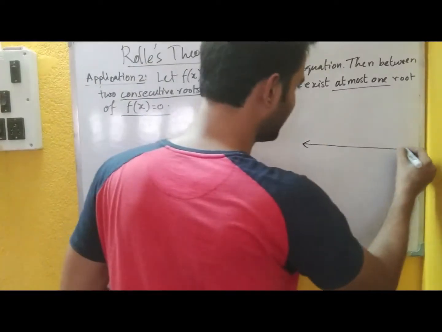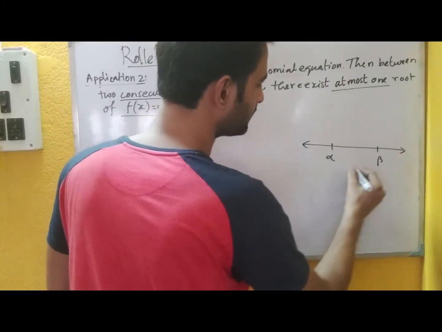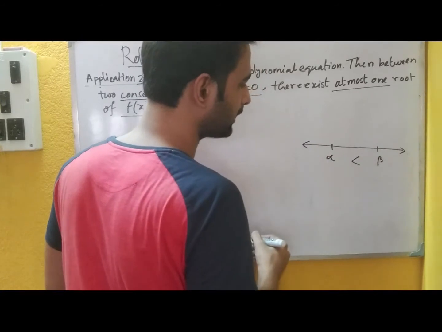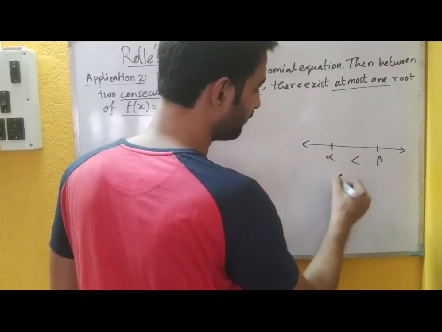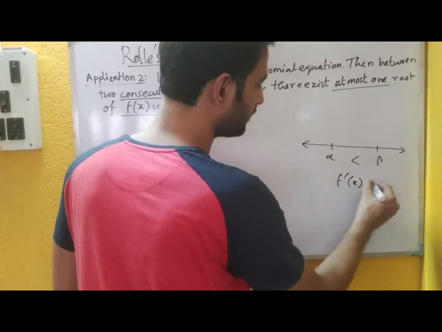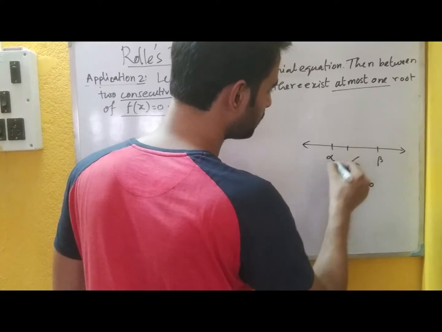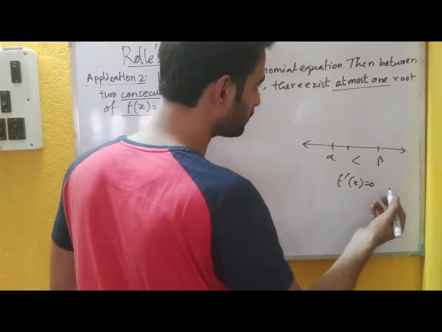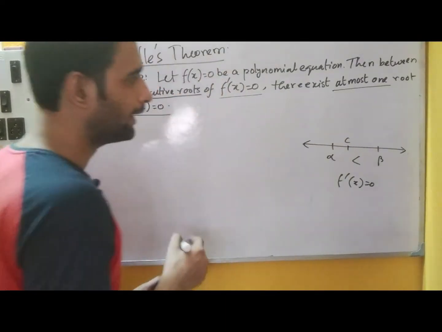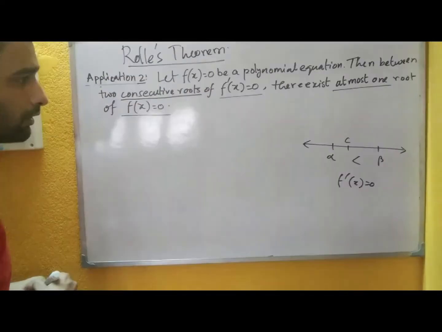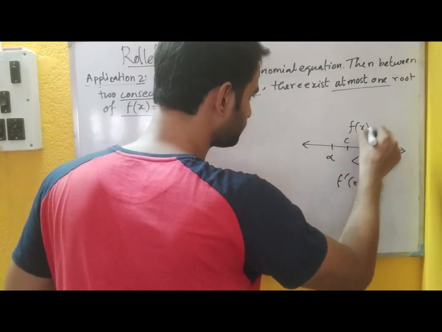So if you draw the line here, say these are the roots alpha and beta, I am taking alpha less than beta, and they are the consecutive roots of f dash x equals to 0, then this is saying that between alpha and beta, if there is a root for f x equals to 0, that should be the only one, at most one root. So let us see how we can prove it.